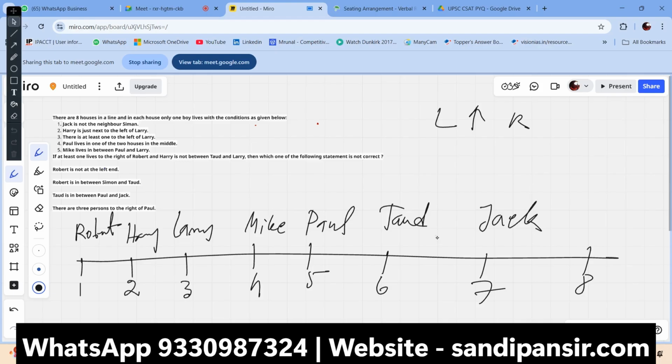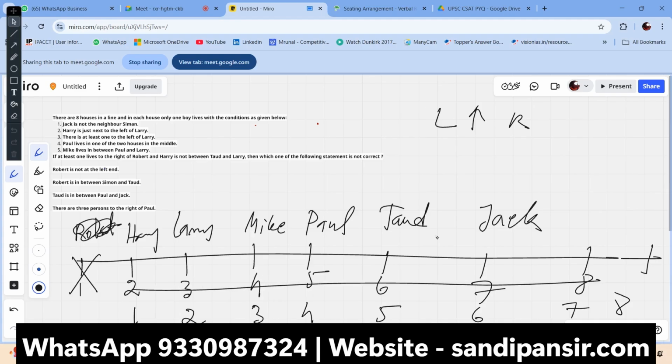Got it. Now, what can we do here? There is another way we can do here. We can shift the whole pattern. We can literally contradict the pattern here, and we can put Harry here. We can put Paul and Jack here. Jack is not the neighbor of Simon. We can put Simon here, and we can put Robert here. See, now the contradiction is totally complete. Can you imagine it? Now, Todd is between Paul and Jack. It should be the answer.